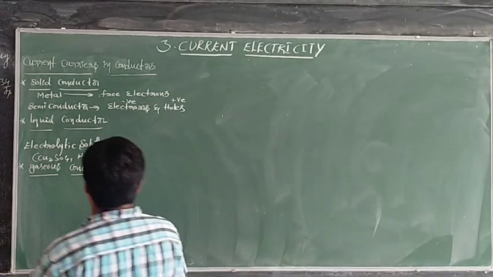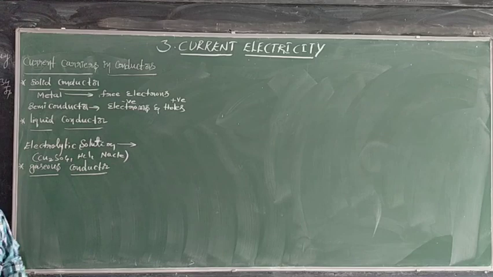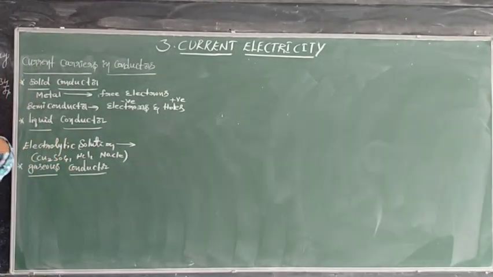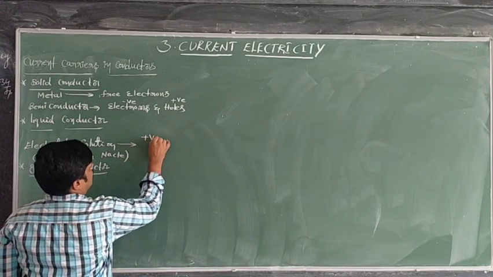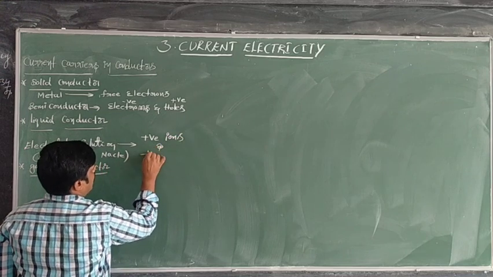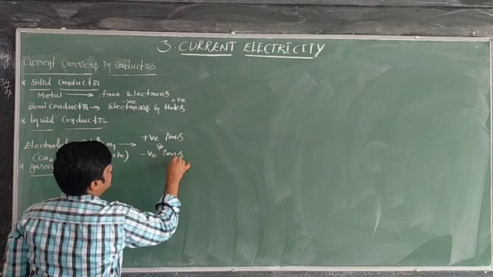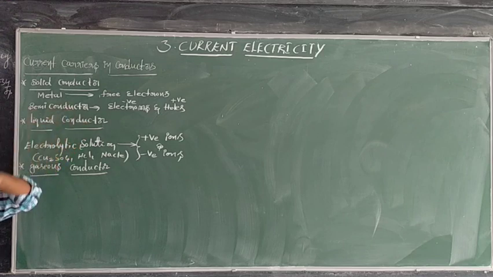In an electrolytic solution, what are the charge carriers for the flow of current? They are positive ions and negative ions. These two are responsible for electric current in an electrolytic solution.